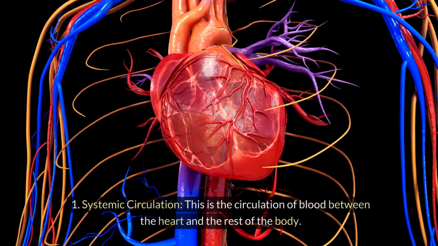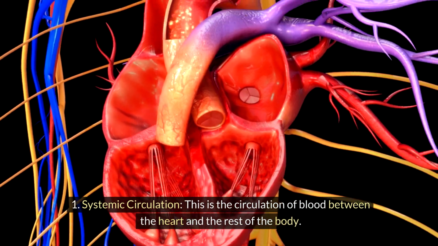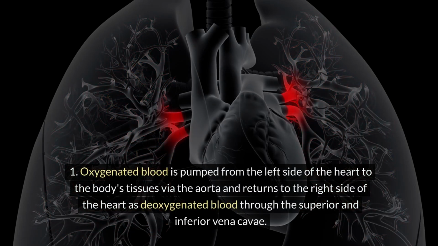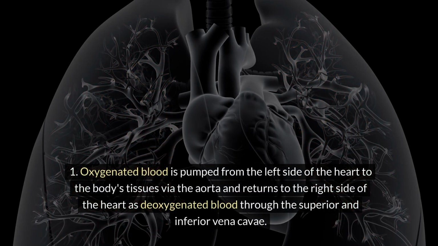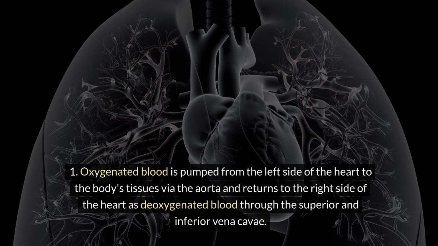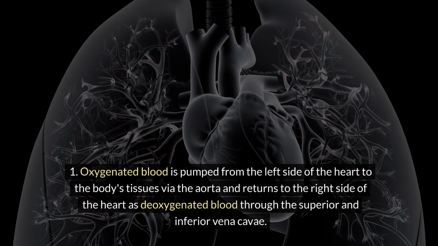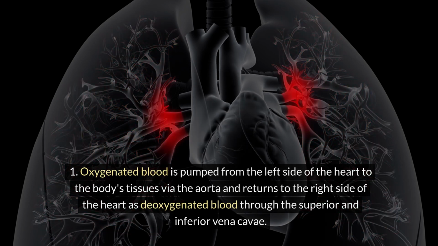Circulation. 1. Systemic circulation. This is the circulation of blood between the heart and the rest of the body. Oxygenated blood is pumped from the left side of the heart to the body's tissues via the aorta and returns to the right side of the heart as deoxygenated blood through the superior and inferior vena cavae.